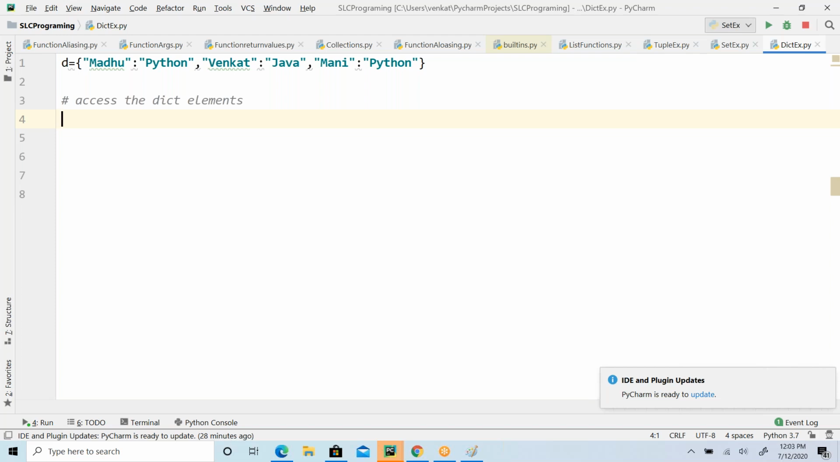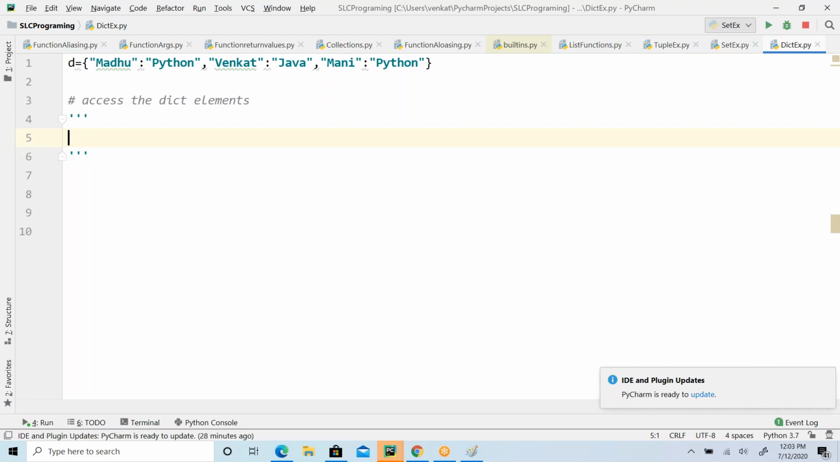So here you can access the elements using keys. So D of key, you have to use this one. The syntax to access this is the dictionary name with the key. This gives the value associated to the key. Understand? This is going to give the value associated to the key.